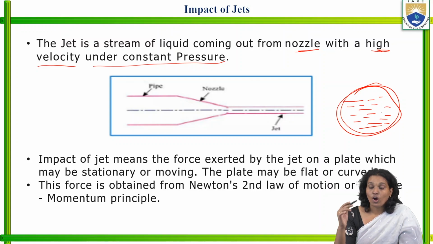So how does this jet impact under various situations, based on various conditions? That is how we understand the jet. The jet is a stream of liquid coming out from a nozzle with a high velocity under constant pressure.